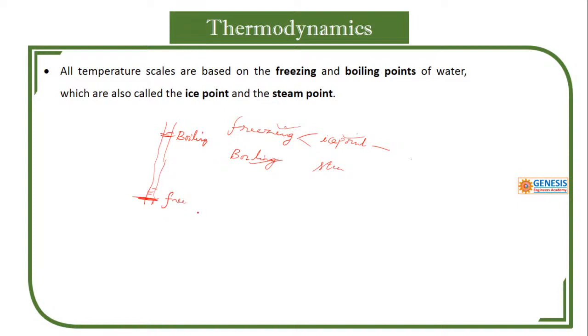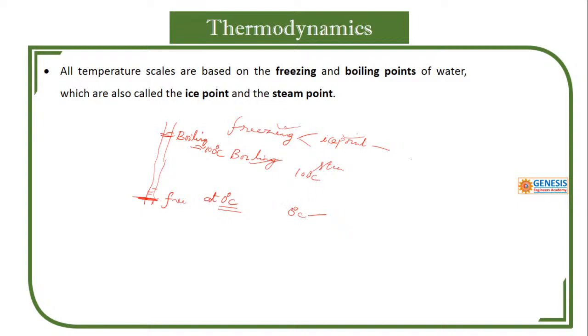Water freezes at 0 degrees Celsius. In Celsius, water boils at atmospheric pressure at roughly 100 degrees Celsius. So 0 is the lowest point on the scale, and 100 is the highest.